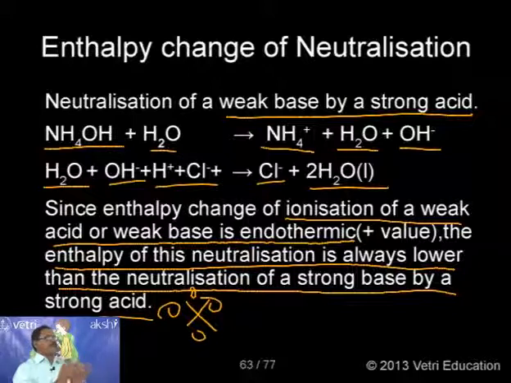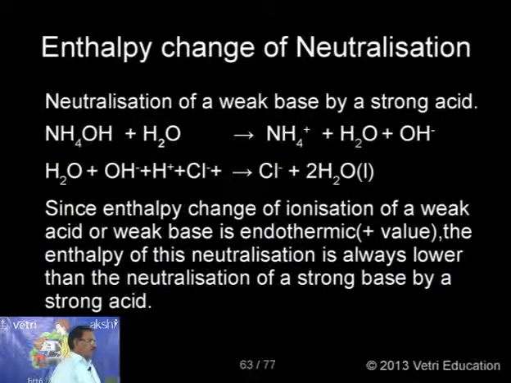The value is minus 57.32, as we have seen already. But for neutralization of a weak acid with a strong base or a weak base with a strong acid, the enthalpy of neutralization will always be lower than minus 57.32 kilojoule. This is the interesting information you must know. Because, in addition, there is ionization of the weak acid or weak base, which is always a positive value. So positive is added to negative, so a lower value. Right.